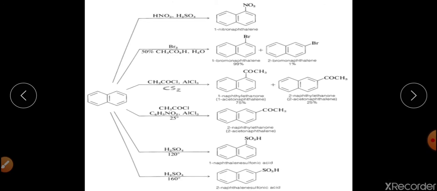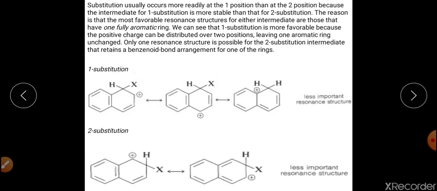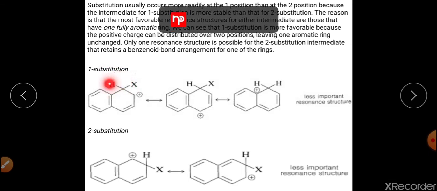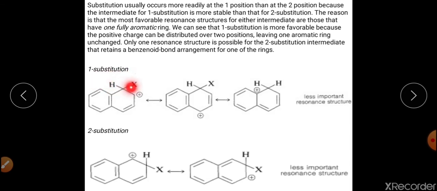Now, how can we derive this orientation, that the attack happens at the first position or the second position? Here are the resonating structures of both attacks. If the attack happens at the first position, you can see this is the attack at the first position, and after attacking, this is the cation that has been synthesized, and this cation is resonance stabilized. When this electron pair moves here, it is the C positive. Now come to this one.